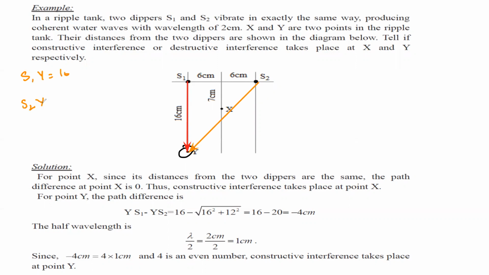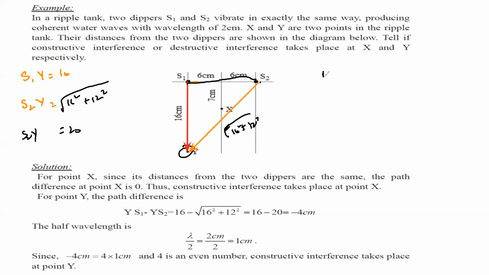But from S2 to Y, this is a base of 6 plus 6, that is 12, and here 16, so it will be under root 16 square plus 12 square, because that's the hypotenuse we are finding. So the final answer is 20. So S2 to Y is 20.